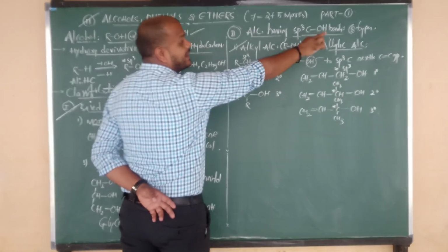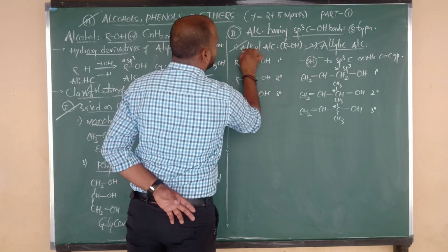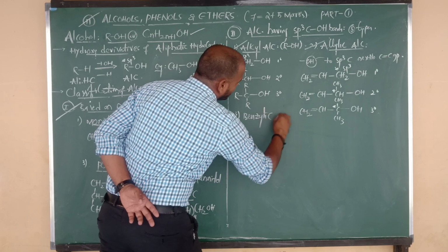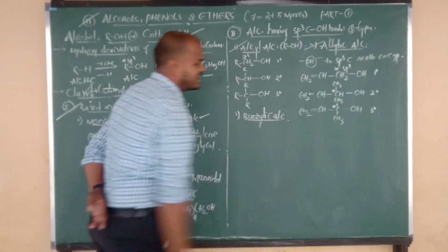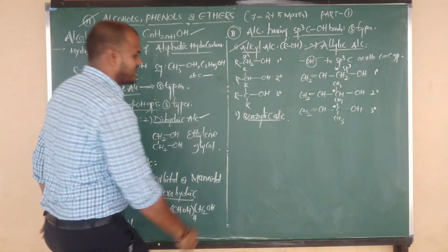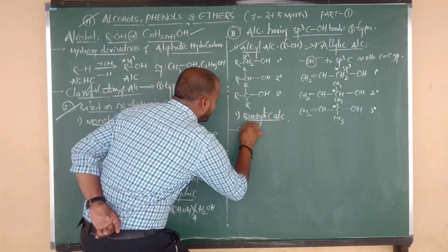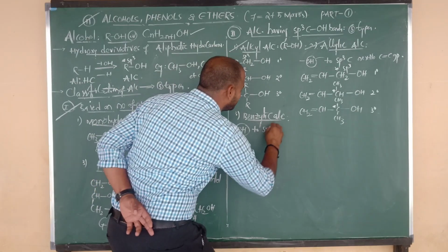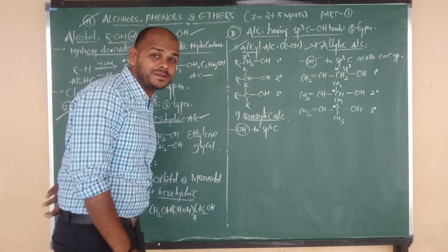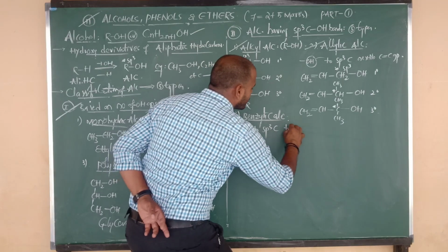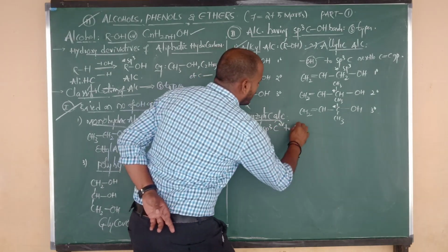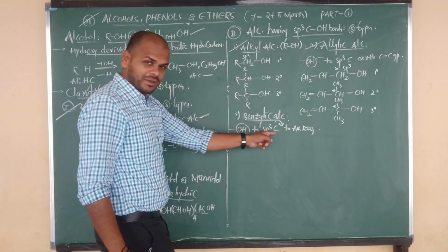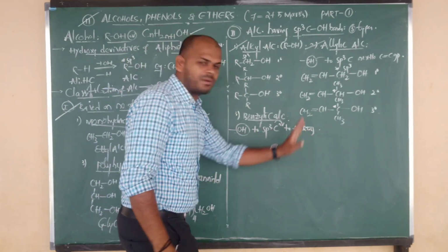But the type 2 main category has three types: one alkyl, one more is allylic, and the third one is benzylic alcohols. Which category, beta? Benzylic alcohols. Sir, what is meant by benzylic alcohols? Let us see a small definition. The OH group is bonded to an sp3 carbon, again the same thing, next to an aromatic ring. The OH group is connected to an sp3 carbon, and that carbon is connected to an aromatic ring.